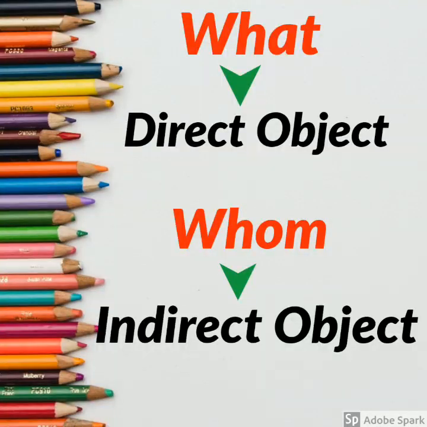So you can decide that the answer for the question what becomes the direct object and the answer for the question whom becomes the indirect object. So in this sentence, a watch becomes the direct object, me becomes the indirect object.